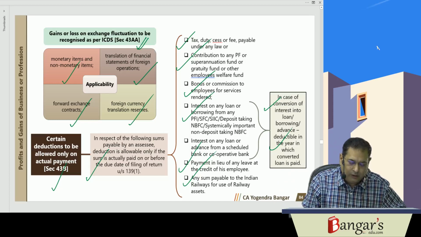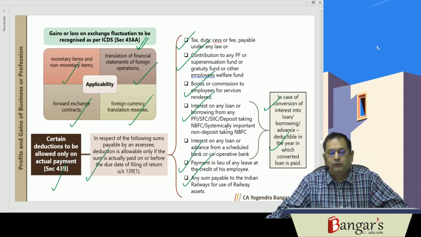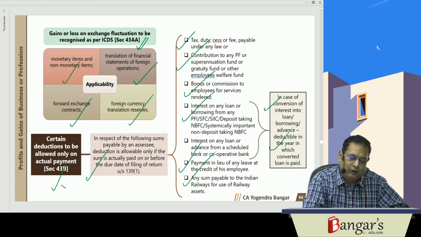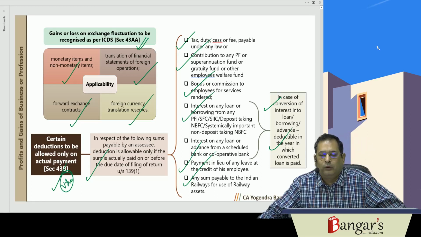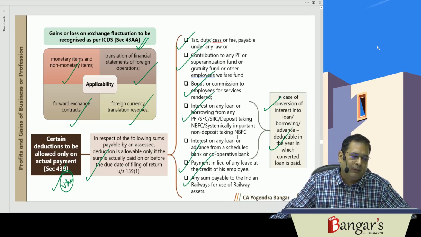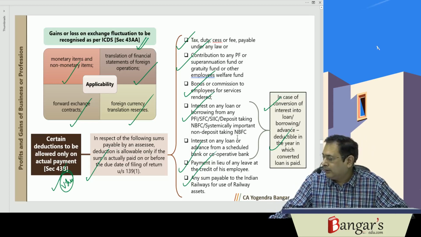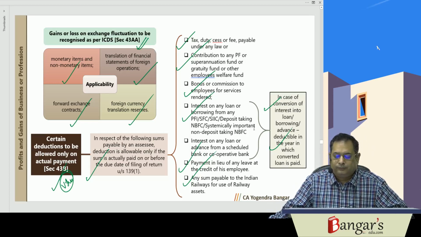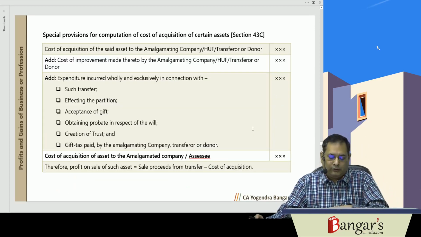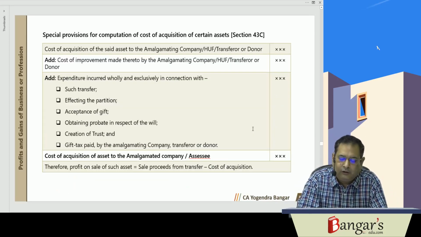So this is about Section 43B. This is a very important section from the examination point of view. Here payment must be made on or before the due date of furnishing the return of income. You remember these expenditures. If payment is made afterwards, then that amount will not be deductible.